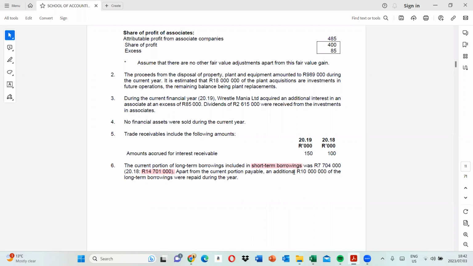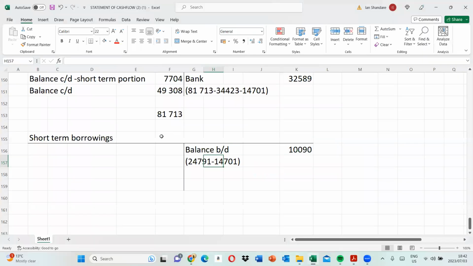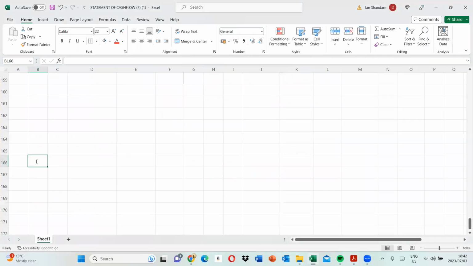Yes. What normally happens is this. When we prepare the financial statements, we have a loan that is outstanding, a long-term loan. In the statement of financial position, it looks like this.